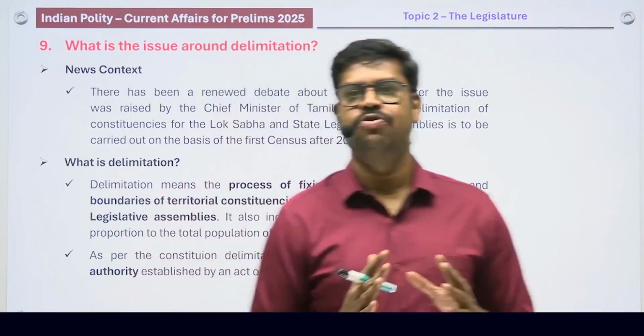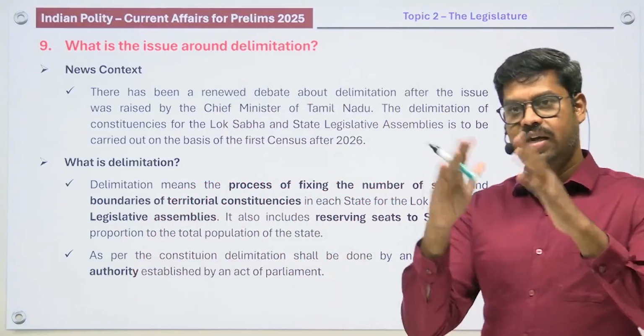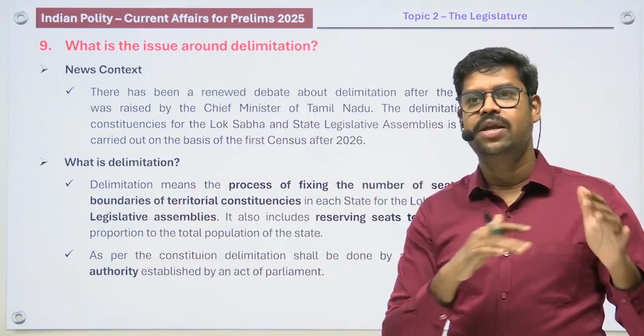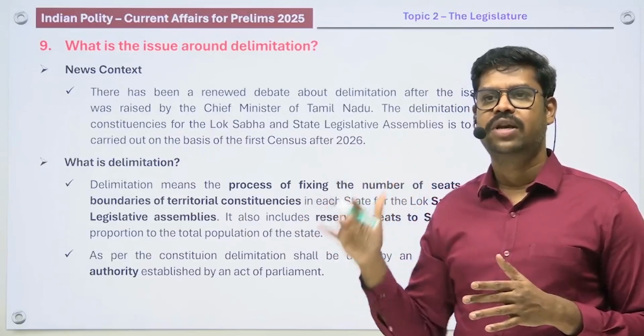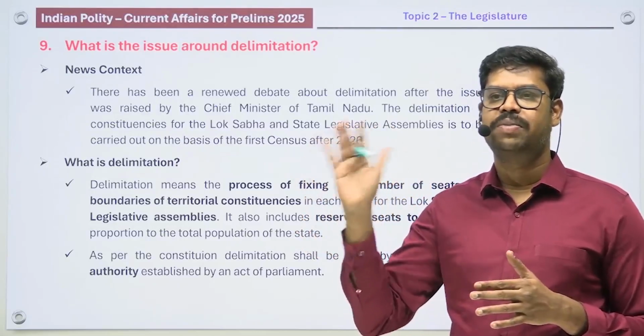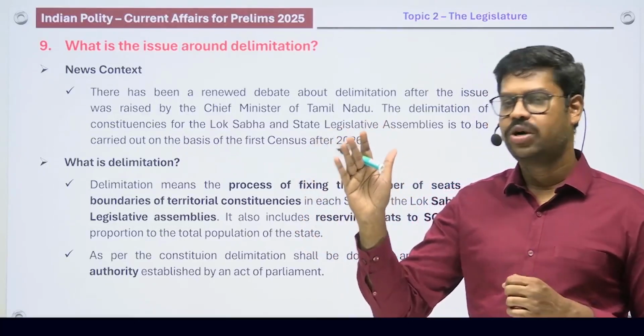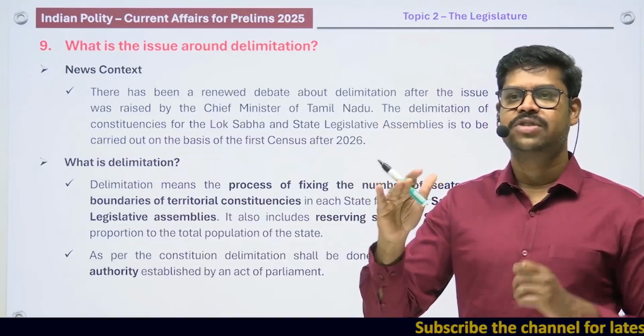Say for example, if Uttar Pradesh is said to have 80 seats, then the entire territory of Uttar Pradesh has to be divided into 80 smaller units, constituencies, and every constituency should have a territory, based on which the Election Commission of India will carry out the election. They will prepare the electoral roll. Therefore, delimitation means first deciding the number of seats, and based on the number of seats, drawing boundaries for each and every constituency.